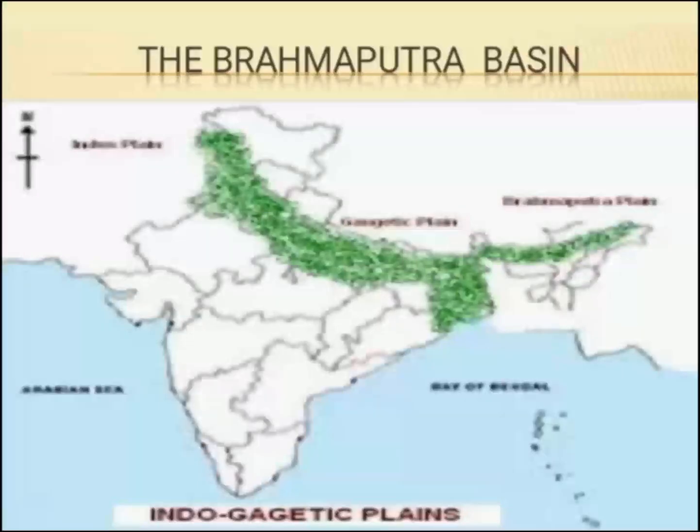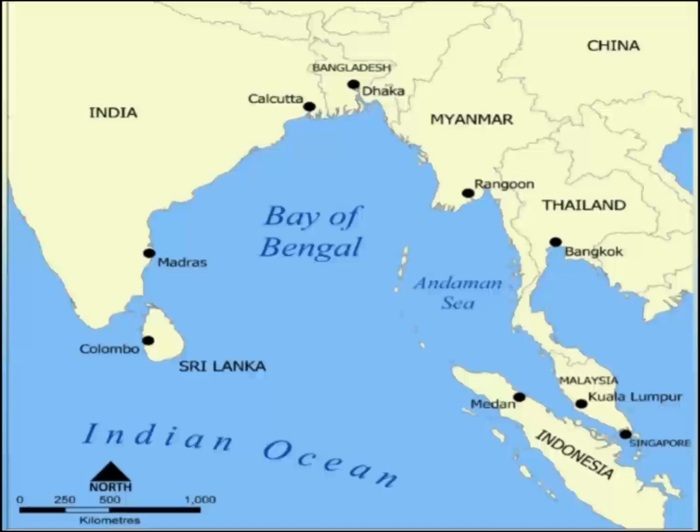The Brahmaputra Basin. The Brahmaputra Basin is a narrow strip in the state of Assam. The Brahmaputra is the longest of the three great rivers of North India. It starts in Tibet, where it is called Sangpo. It enters India through Arunachal Pradesh and flows through Assam into Bangladesh. Here it joins the Padma and forms the Sundarbans Delta before flowing into the Bay of Bengal.